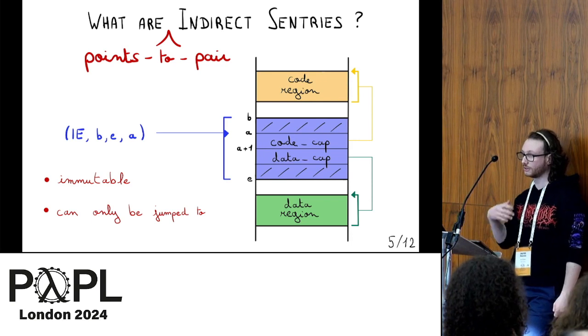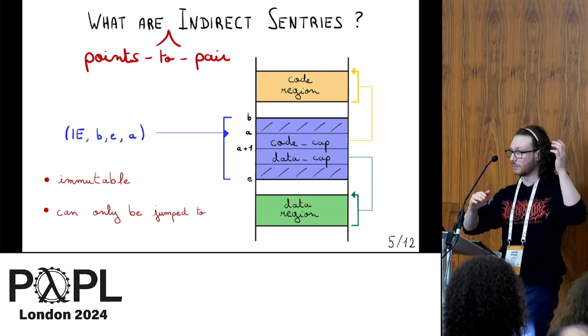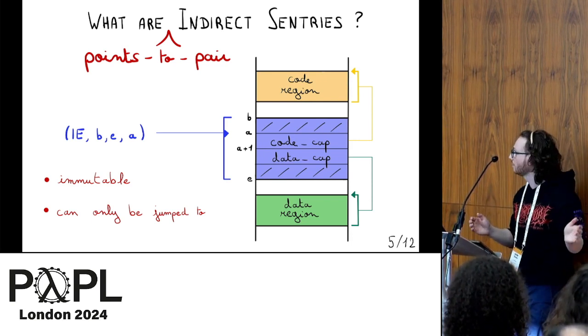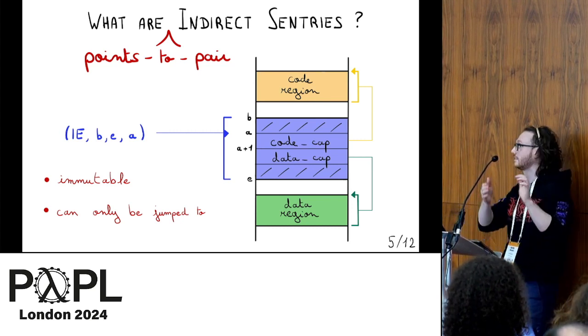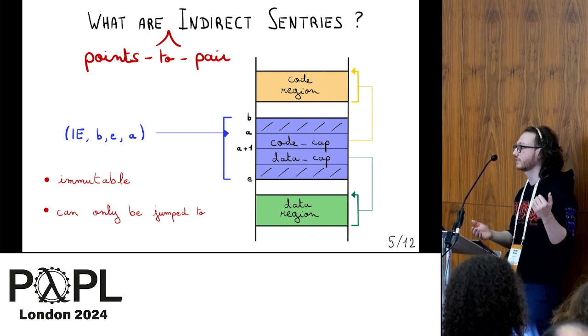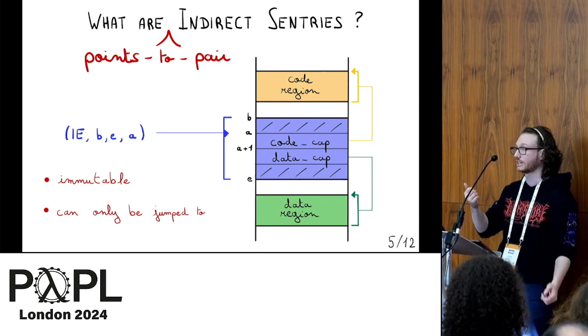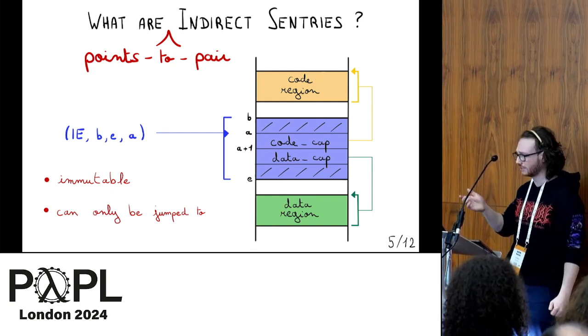As soon as you create an indirect sentry, all the rest of the range is just unusable. The only thing that you can do with your indirect sentry is basically jump to it or discard it. So usually when you create an indirect sentry, we try to only allocate two addresses. And what was the second question, sorry?